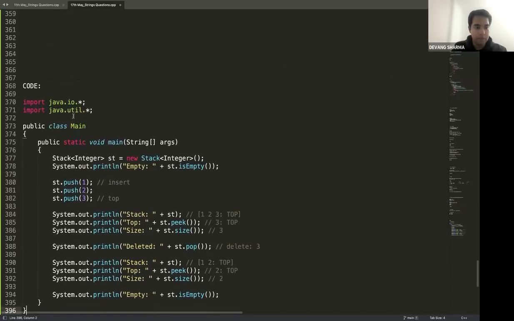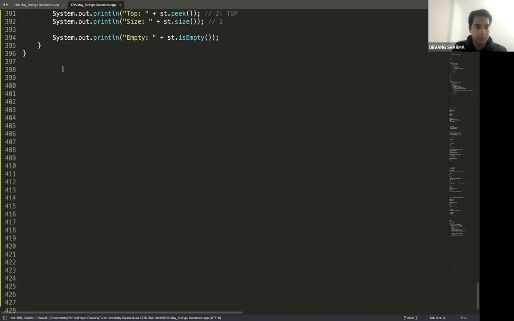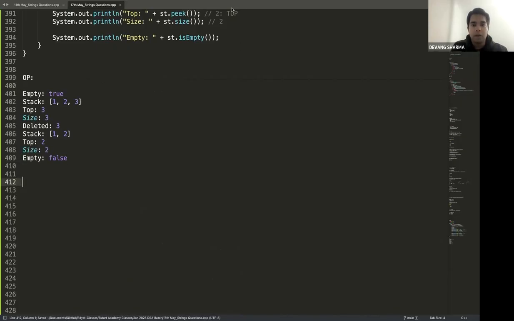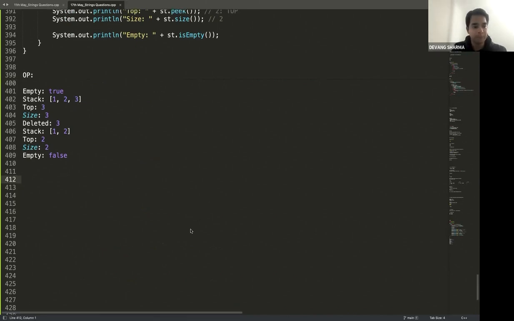One moment. Let me paste it here. Let me paste the output here as well. There goes the output. All right, now let me answer your question. JavaScript doesn't provide any stack class, it provides an array, which we can use for both. Yes, we use an array for them. I'm coming to that exactly.